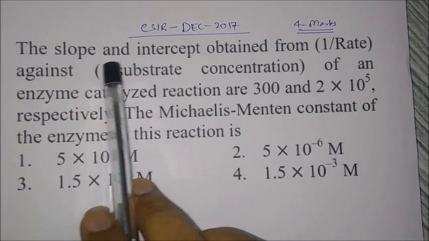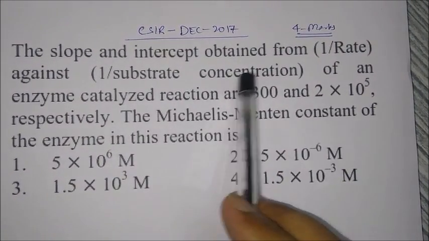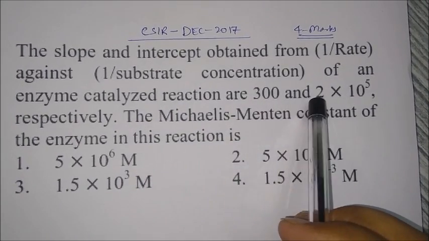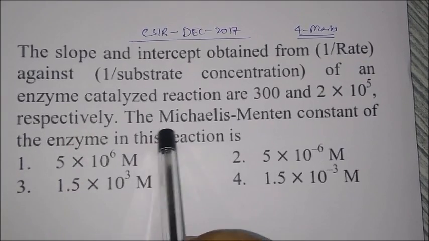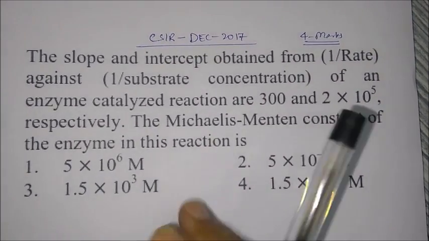The question says that the slope and intercept obtained from the plot of 1 by rate against 1 by substrate concentration of an enzyme catalyzed reaction are 300 and 2 into 10 to the power 5, respectively. The Michaelis Menten constant for the enzyme in this reaction is, and you have 4 different options.